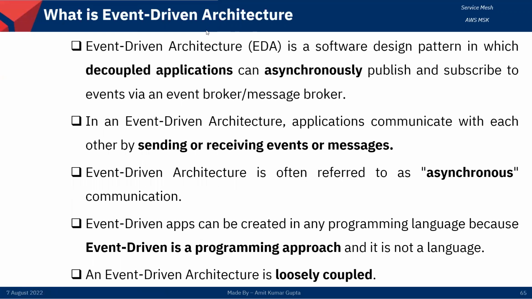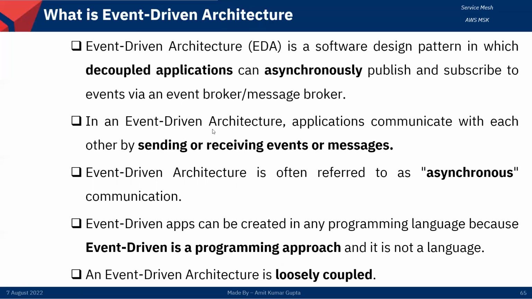First one, what is event-driven architecture? Event-driven architecture is a software design pattern in which applications are decoupled and can, asynchronously, this is the main thing, publish and subscribe to events via an event broker or message broker. So we are using the event broker or message broker between the subscriber or consumer, which I will show you in the diagram.